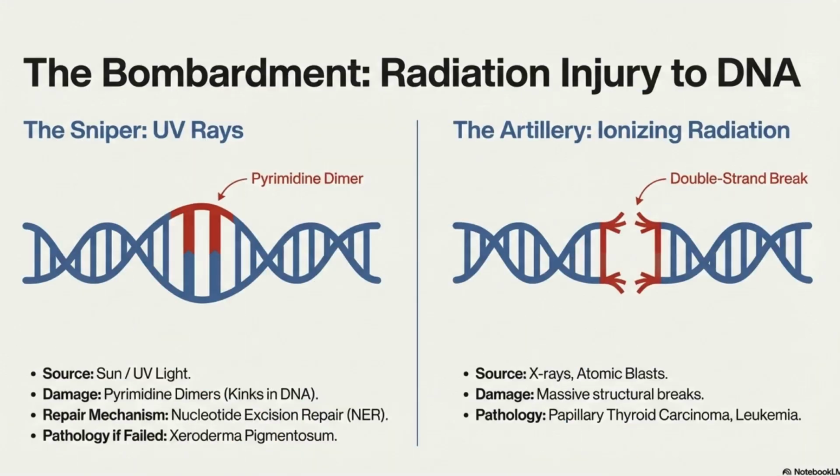Next one is radiation. UV rays form pyrimidine dimers. If the nucleotide excision repair system fails, you get xeroderma pigmentosum. Ionizing radiations like X-rays or atomic bomb. They cause papillary thyroid carcinoma and leukemia.